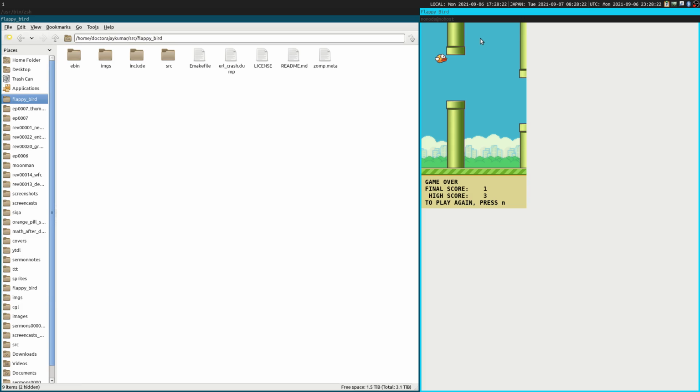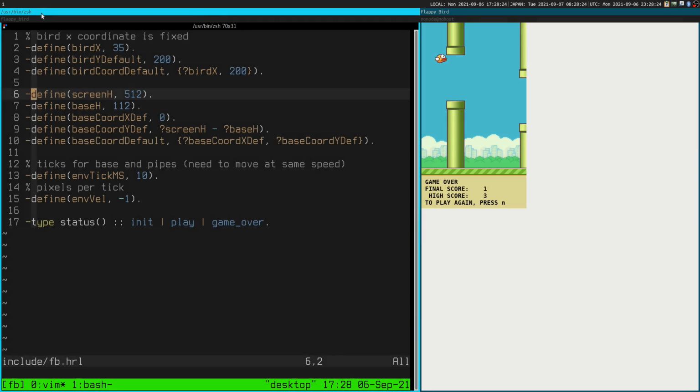Let's see. Okay. Yeah, so base chord default, yeah. Base chord YDEF, what does that mean? So base height. So base chord X default is 0, and Y default is the height of the screen minus the base height. Ah, I see. Okay. Yeah, base chord default.